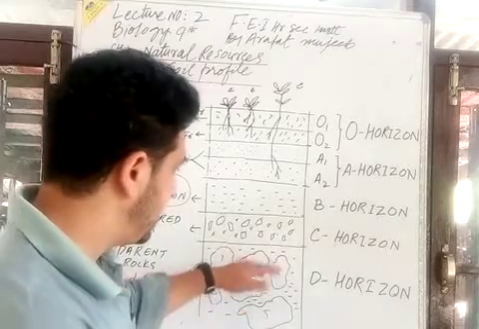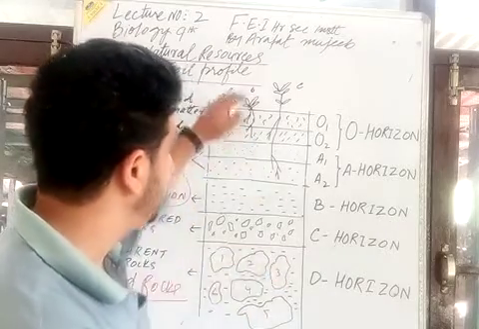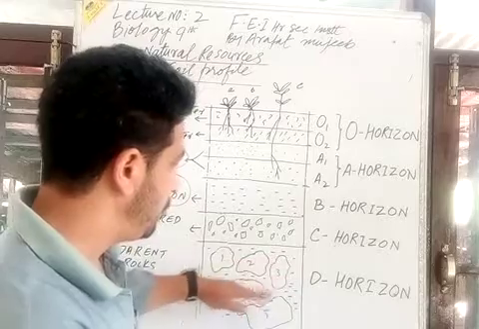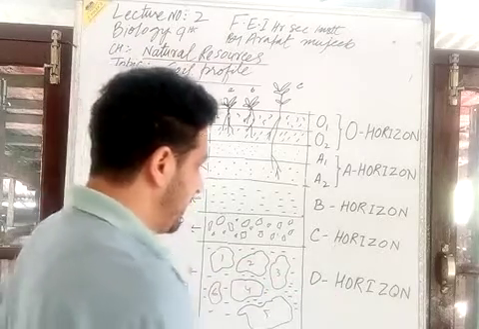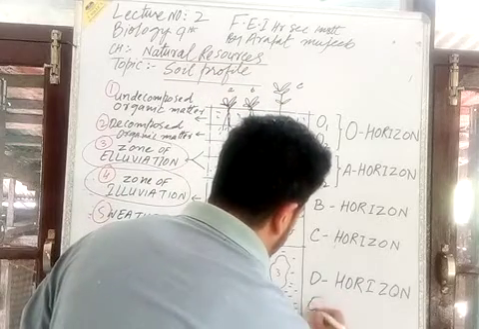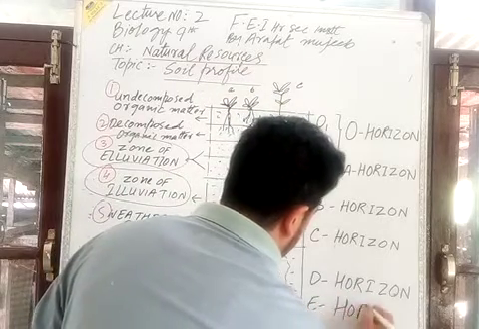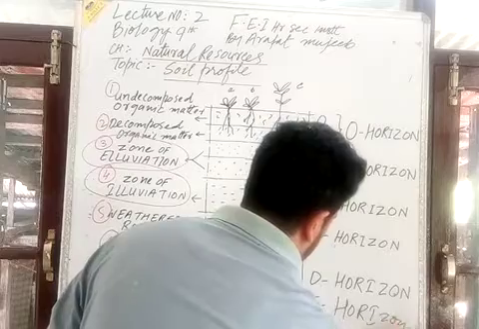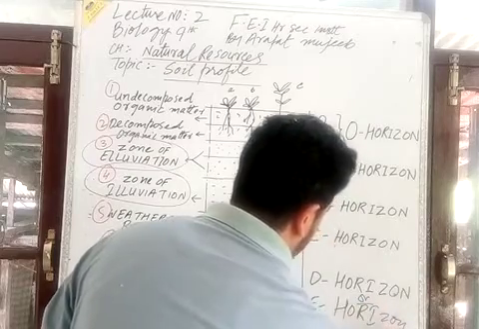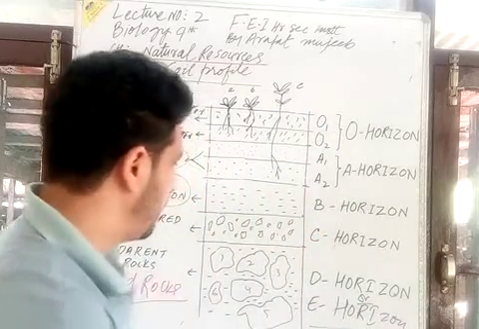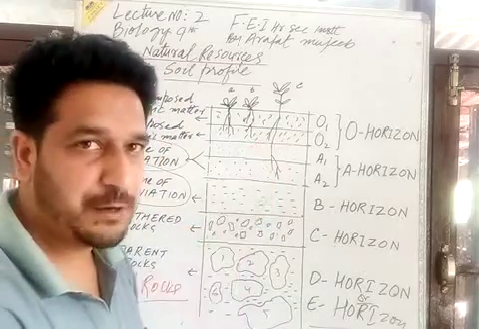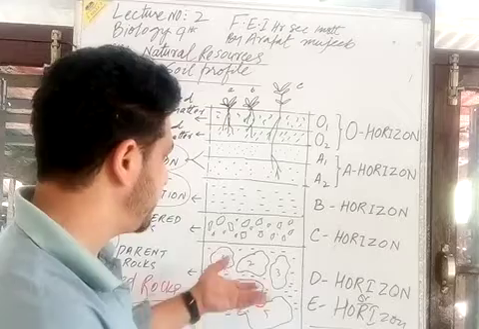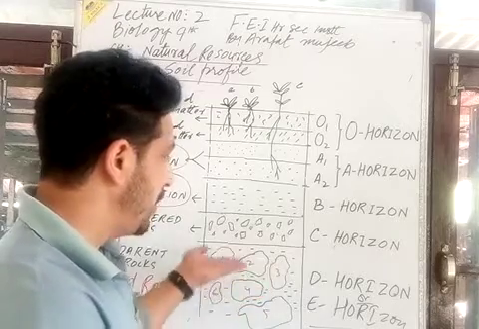This is the deepest horizontal layer in a soil profile, the D horizon. In a book you can see that it is sometimes also called the E horizon. The E horizon contains the bed rocks. Bed rocks give the formation of small fragmented pieces. You can see it is the deepest layer underground.